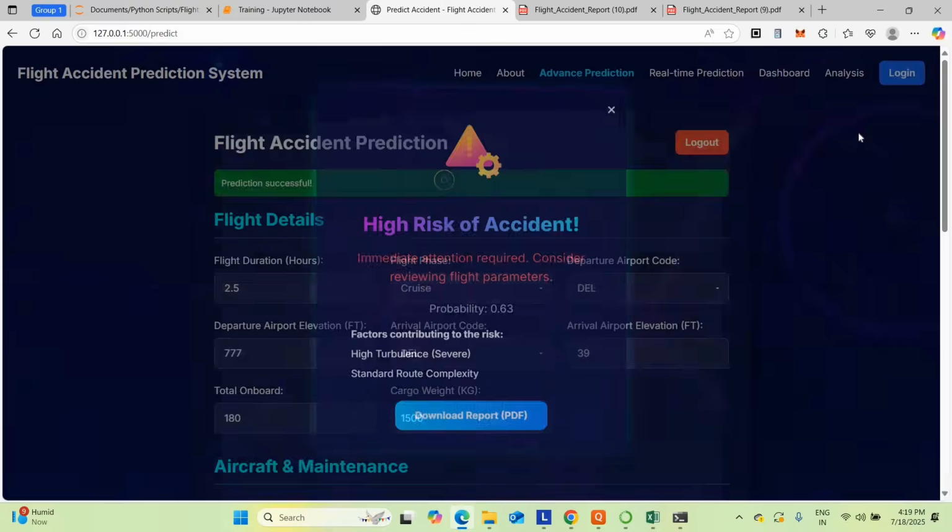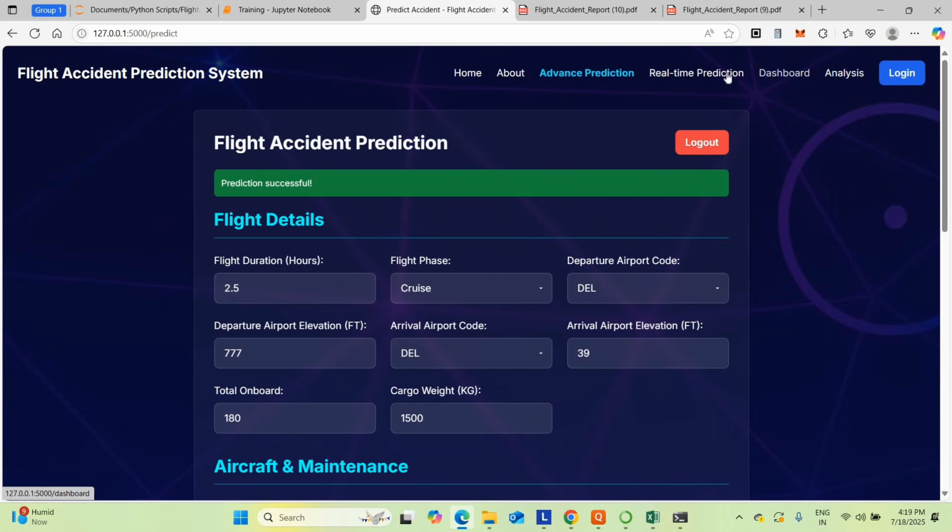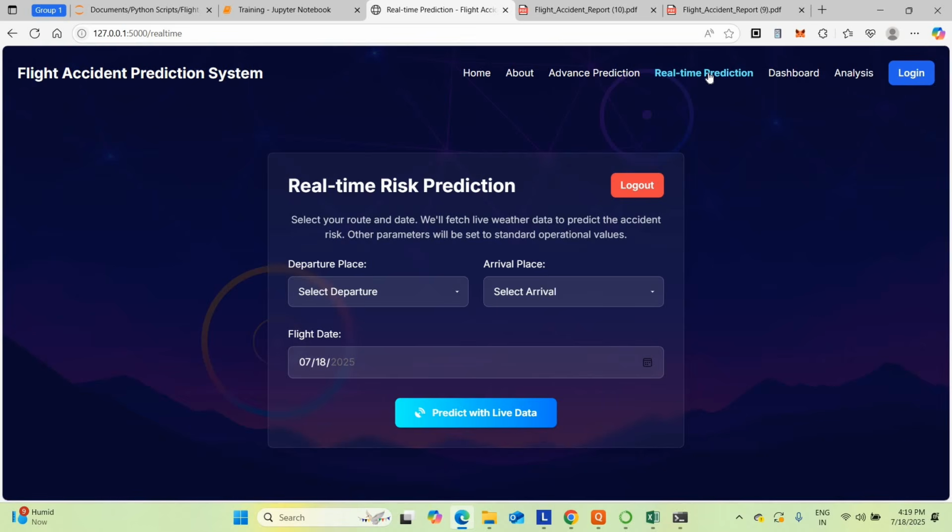Okay, just close this. Then you can check the real-time prediction. Go for the real-time prediction. You are the passenger. You don't know any technical insight about the aircraft. You only know the starting point and end point. Just enter the data. That's it.